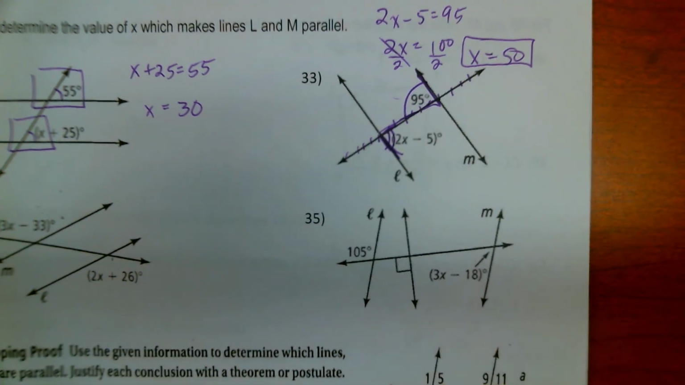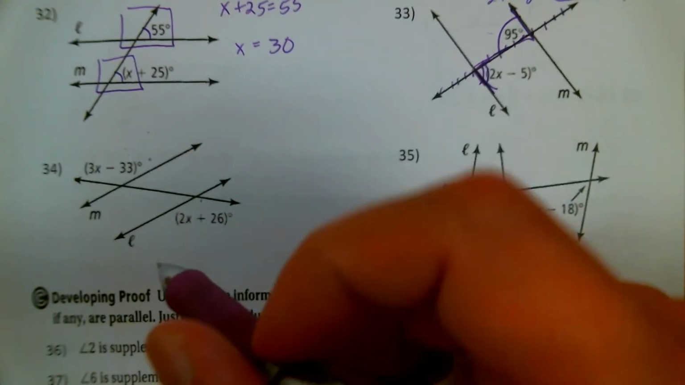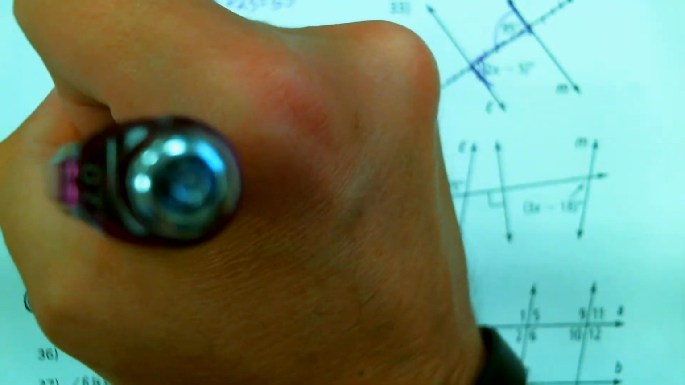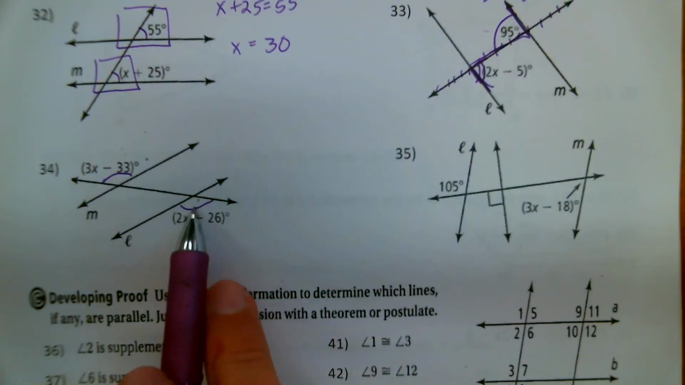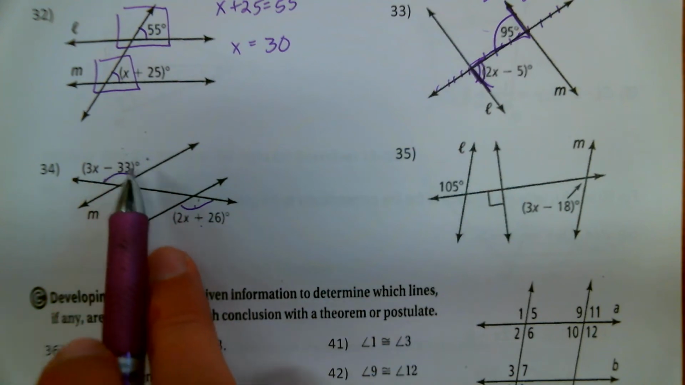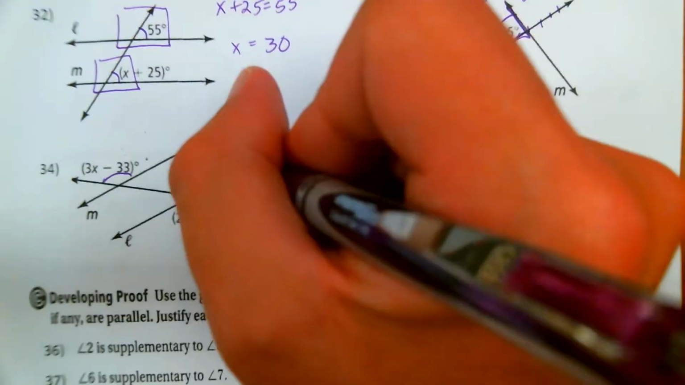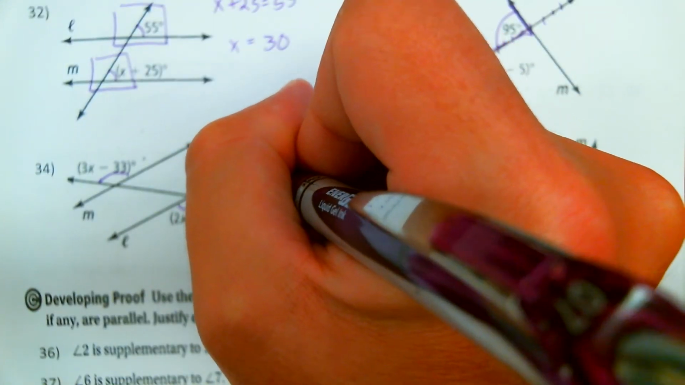Okay. All right, number 34. That's a big obtuse angle. That's a big obtuse angle. They are both outside the sandwich. They're on opposite sides of the railroad tracks. So these are alternate exterior angles.